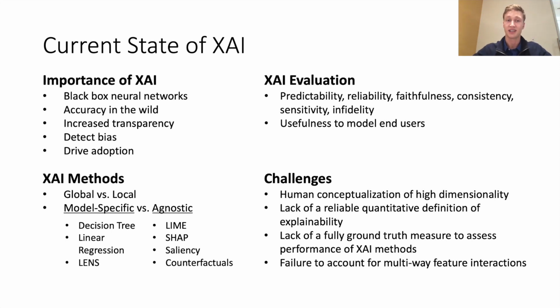XAI can be classified using a hierarchy. Local interpretability is concerned with why a particular set of inputs gives a particular output, whereas global methods explain holistic model behavior. Methods such as linear regressions and decision trees are inherently explainable as their respective zero-shot and learned structures are directly interpretable. Model-agnostic methods are performed post hoc over a trained model by analyzing changes in model output given changes in input, including, for example, counterfactuals, feature importance, saliency, and feature attribution.